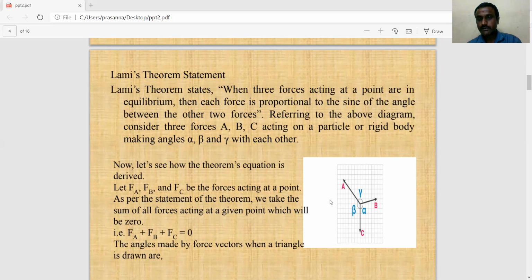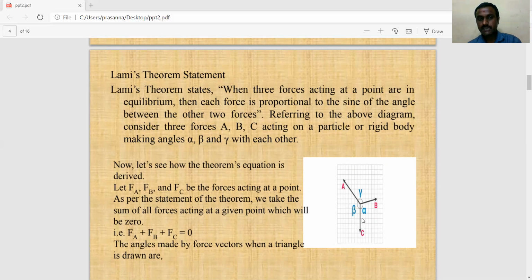By seeing the diagram, there are three forces acting at a point, and each force is proportional to the sine of the angle between the other two forces.